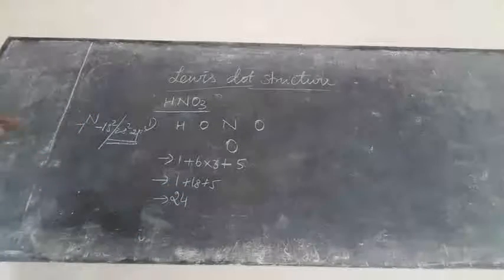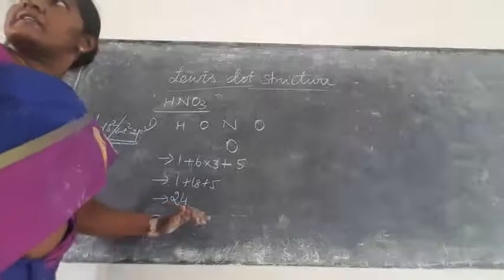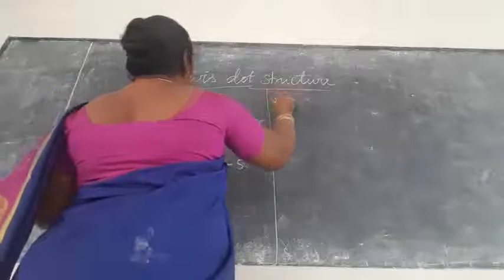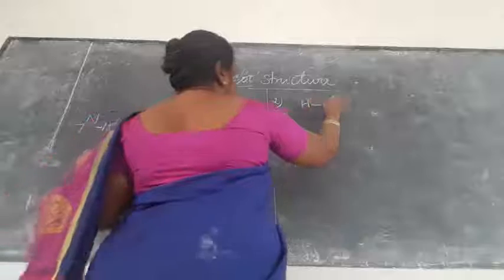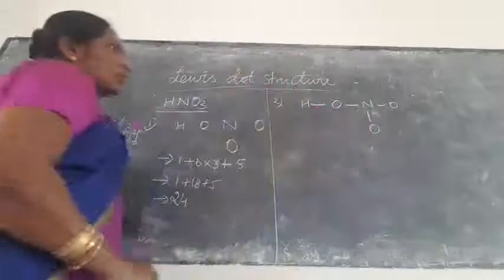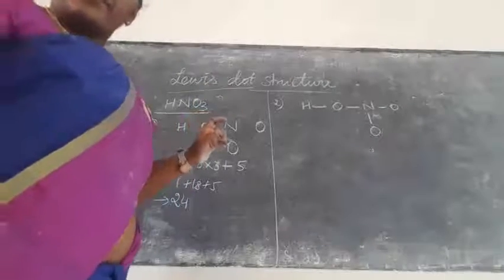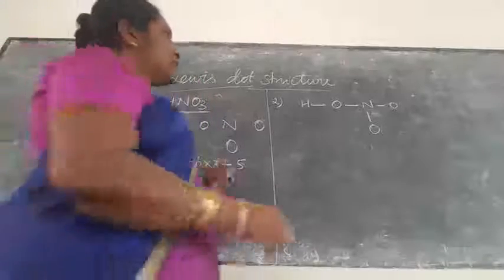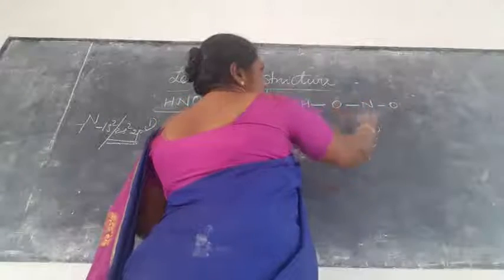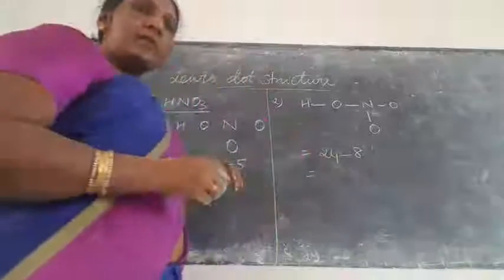Okay, the first step we have done, the skeletal structure is written. Next, the total valence electrons are calculated. So what is the next step? Here, draw the skeletal structure: hydrogen, then a single line, nitrogen, here oxygen, here oxygen. So you draw the single lines. Total valence electrons is 24. Now you draw the single bonds. So how many electrons are used now? 2, 4, 6, 8. So 24 minus 8. What is the remaining electrons?